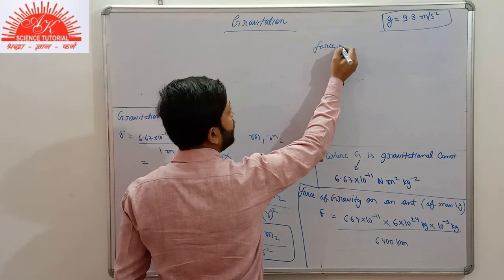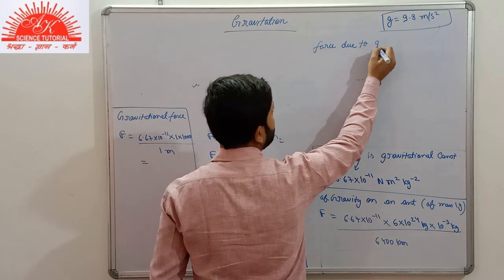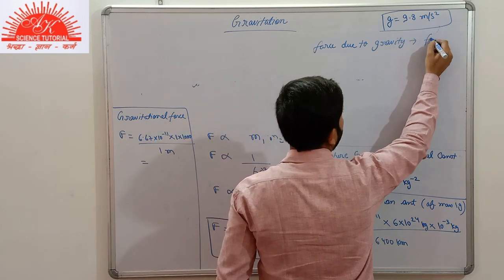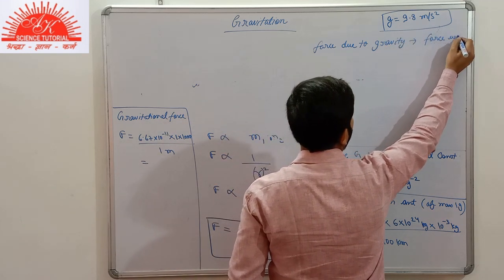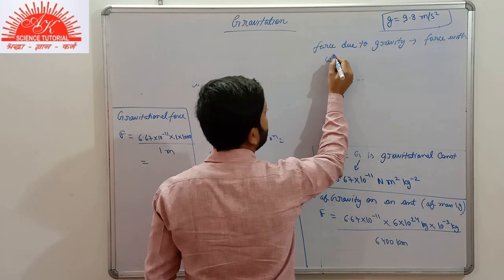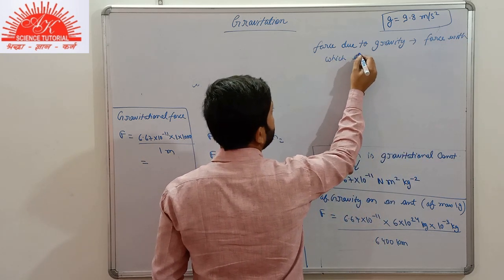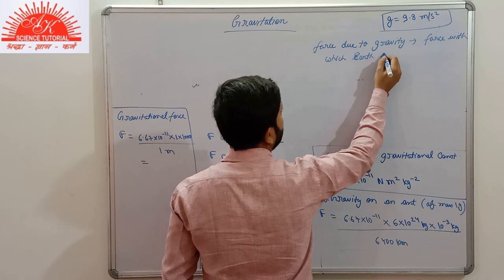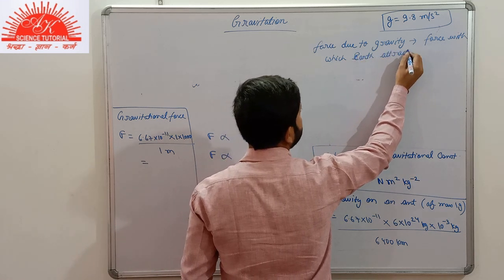Force due to gravity, what is it? It is the force with which Earth attracts a body.